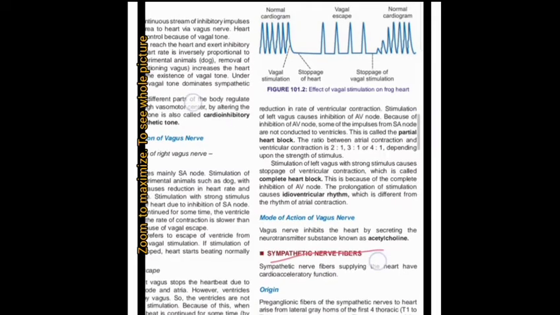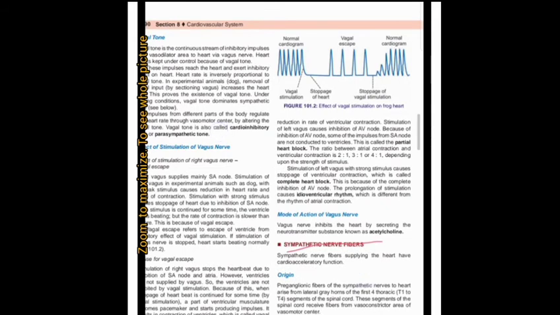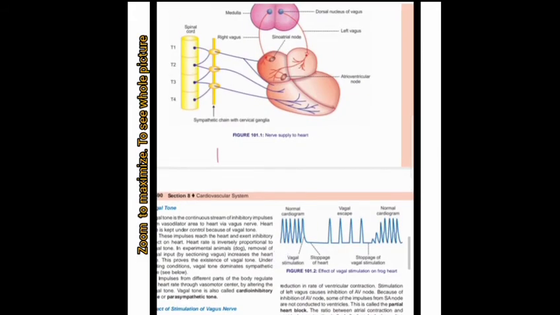So how does it work? From this figure you can see this part is our spinal cord segment, and this is our sympathetic chain. From the spinal segment to the sympathetic chain, a nerve fiber arises, and this is known as the preganglionic nerve fiber.